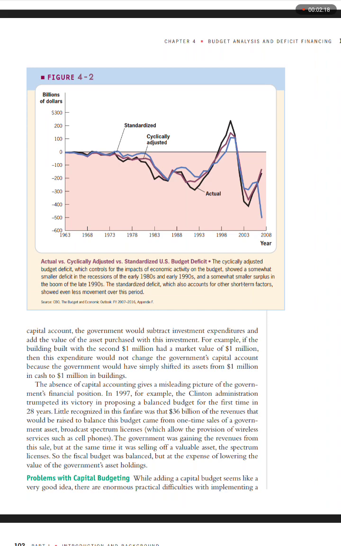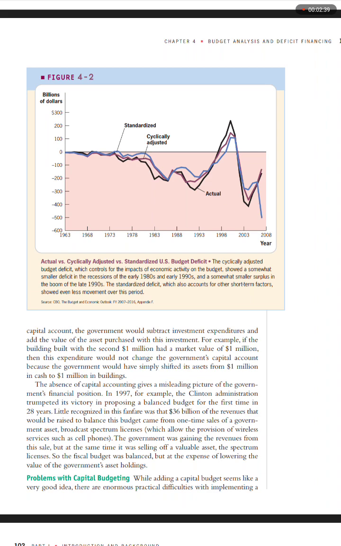Within the capital account, the government would subtract investment expenditures and add the value of the asset purchased with this investment. For example, if the building built with the second $1 million had a market value of $1 million, then this expenditure would not change the government's capital account because the government would have simply shifted its assets from $1 million in cash into $1 million in buildings.